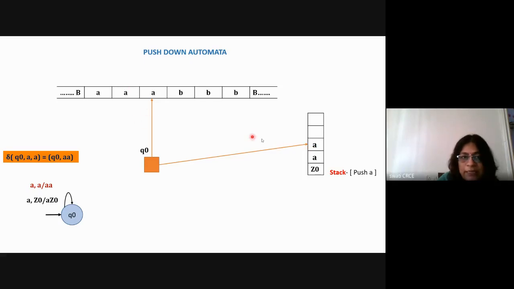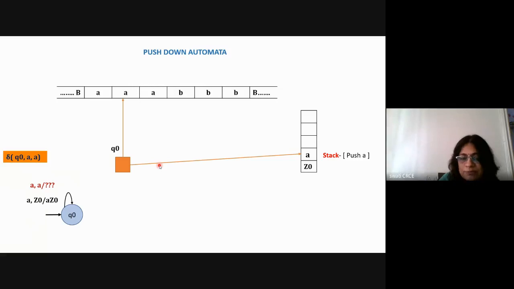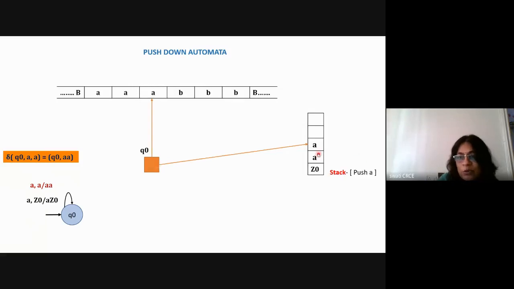That the second A is added onto the stack. Here it has been added now. Second A is added to the stack. And now the read head has moved ahead. On the stack both the elements are there, and the read head is now reading the third A. Okay, and my equation is complete. Q0 A comma A is equal to Q0 double A. So here I'm showing the last two symbols of the stack, that is two A's. Initially there was only one A, now there are two A's.